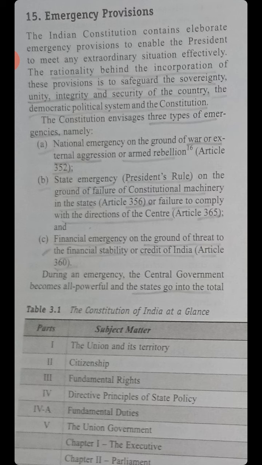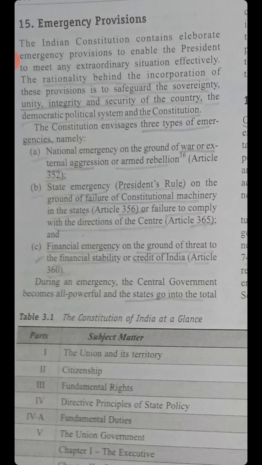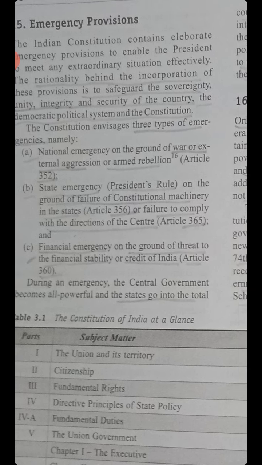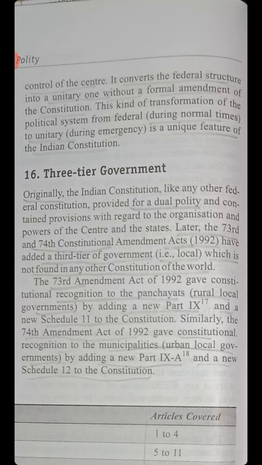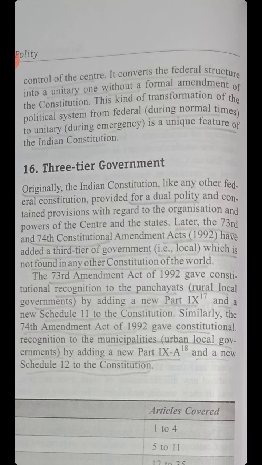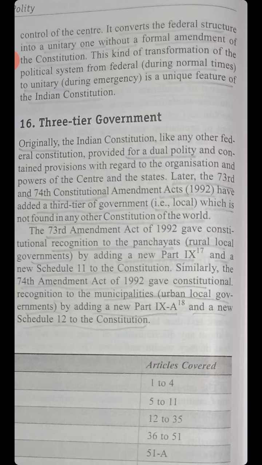During an emergency, the central government becomes all powerful and the states go into the total control of the center. It converts the federal structure into a unitary one without a formal amendment of the Constitution. This kind of transformation of the political system from federal during normal times to unitary during emergency is a unique feature of the Indian Constitution.